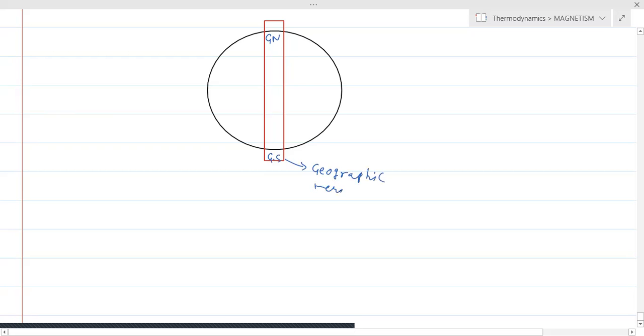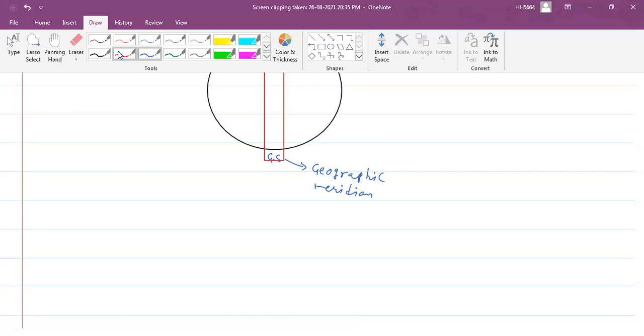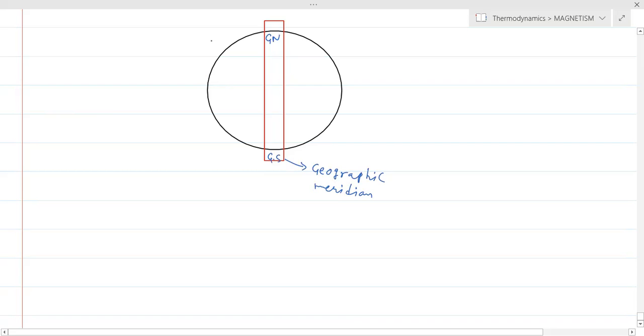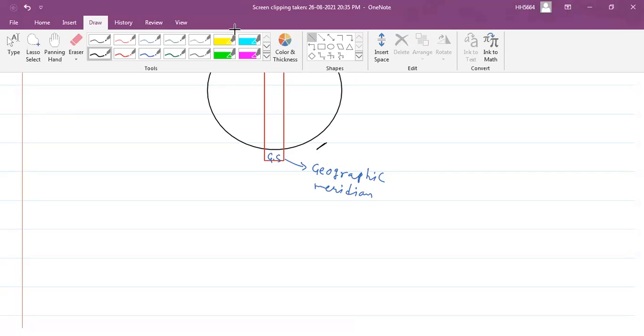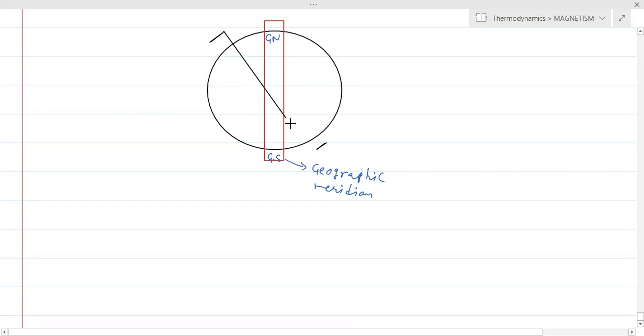And the scientists observed that with respect to time, the poles have been displaced by a large extent.